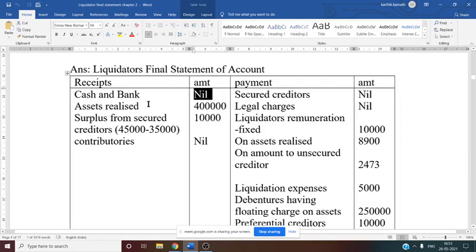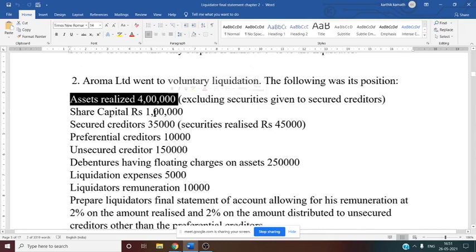Now assets realized, which is very important. They have given it to you directly, so you can write 4 lakh rupees as assets realized. The same thing we have written here, 4 lakh under assets realized.